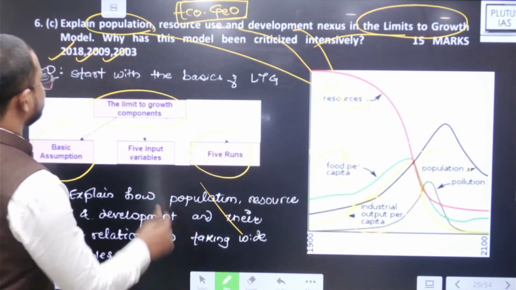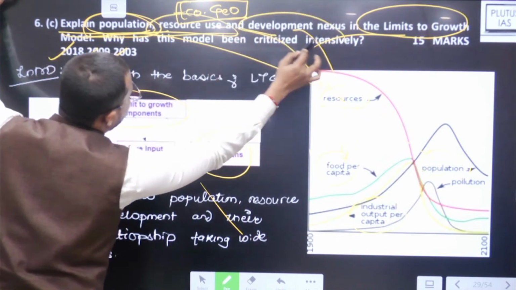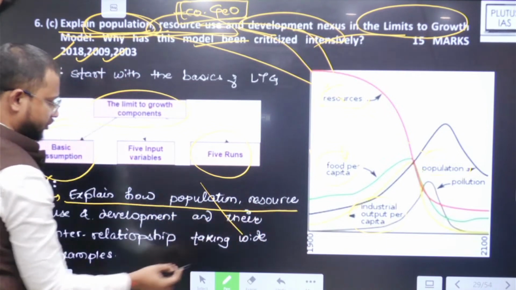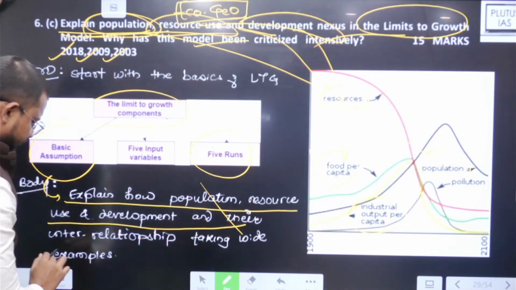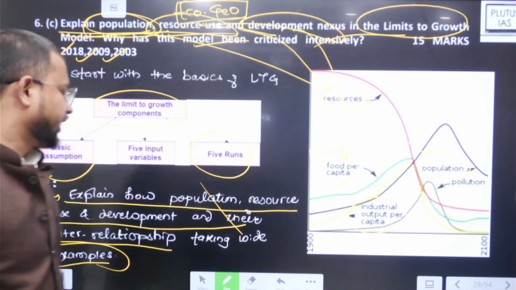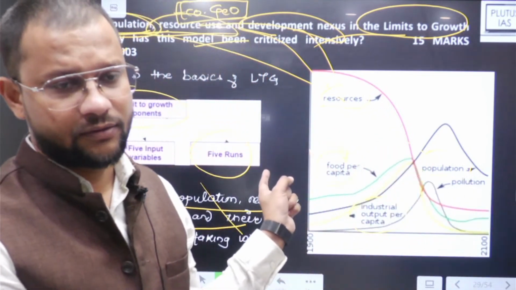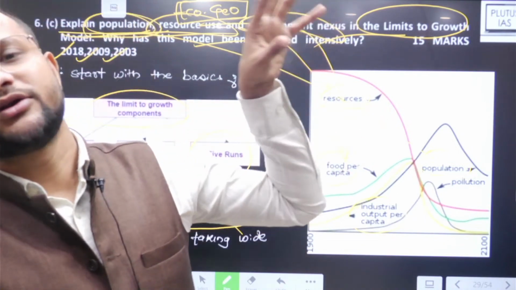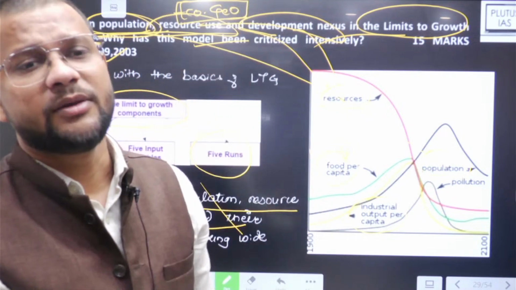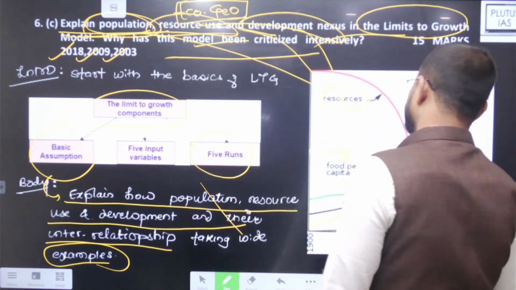Now the question is theoretical in nature, asking you to explain population, resource use and developmental nexus in the limits to growth model. So over here you need to explain how population, resource use and development and their interrelationship, taking wide examples, as many examples as you can. You could write how population, resource base and development have led to a limits to growth case. Then, why is this model being criticized intensively?